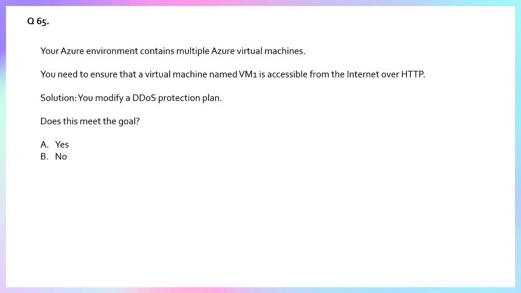Because this is the key point of this question. So you cannot modify the DDoS plan and expect it to give you accessibility. For this, you need to make the IP public and configure it in a network security group, that is NSG. So the answer is no.